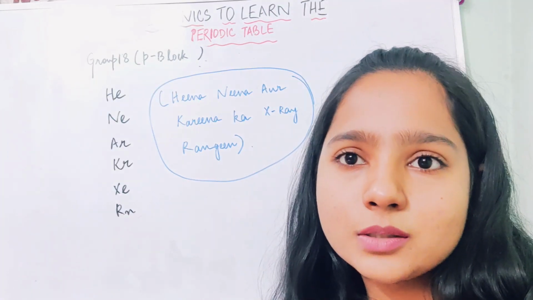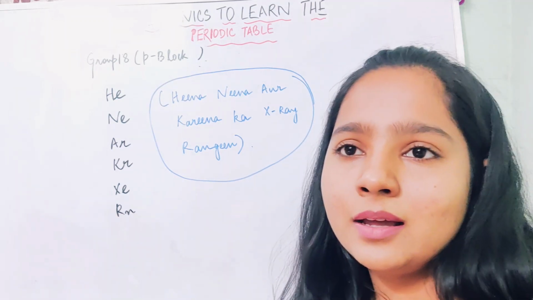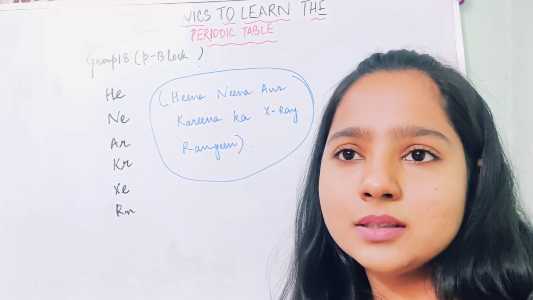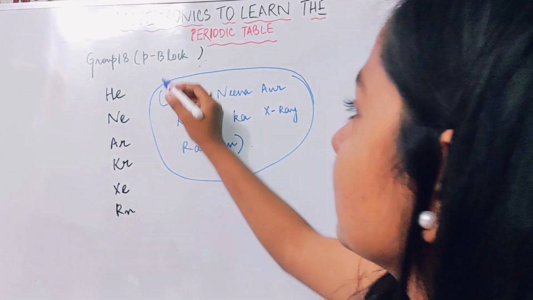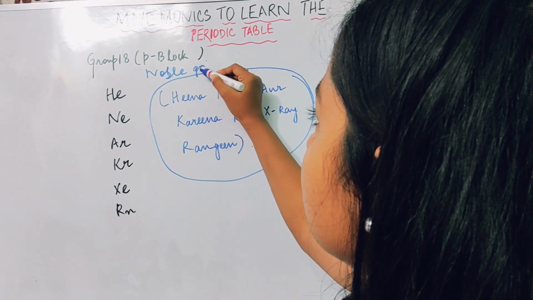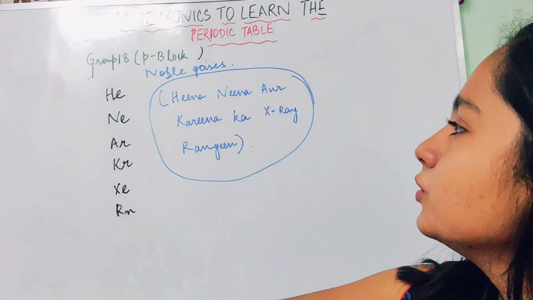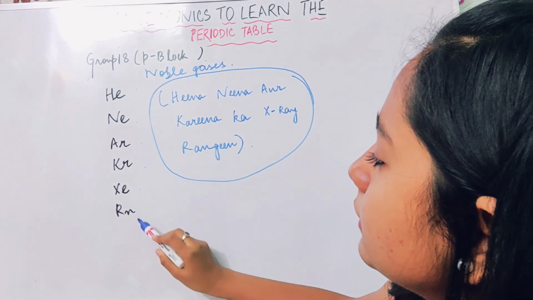Okay. So moving on to the last group of the P block, which is group 18. The elements here, we know these are referred to as the noble gases. Okay, I didn't mention it. Noble gases. Okay, so the elements are helium, neon, argon, krypton, xenon, and radon.